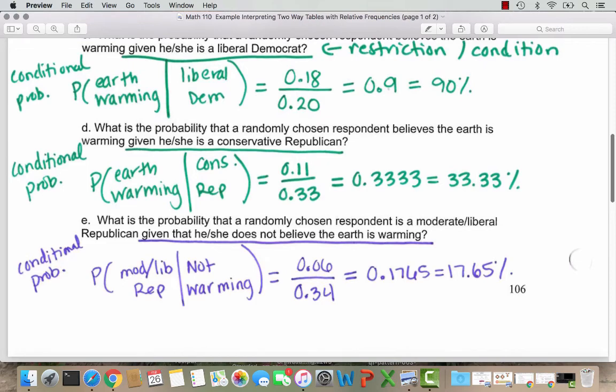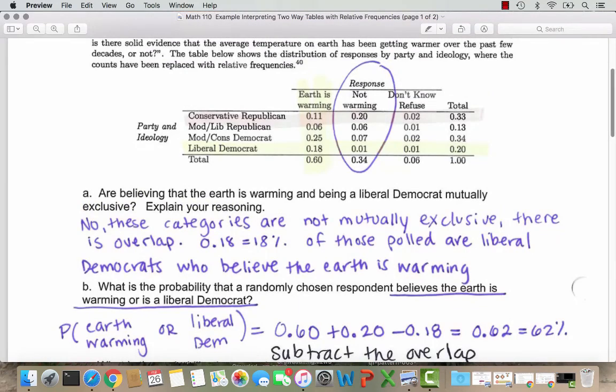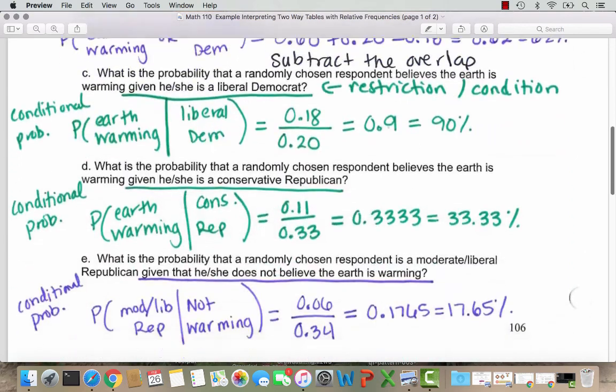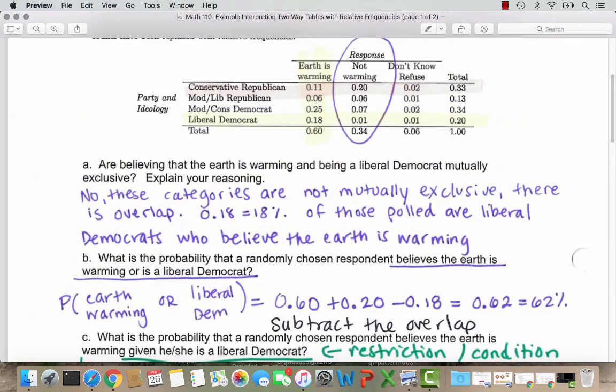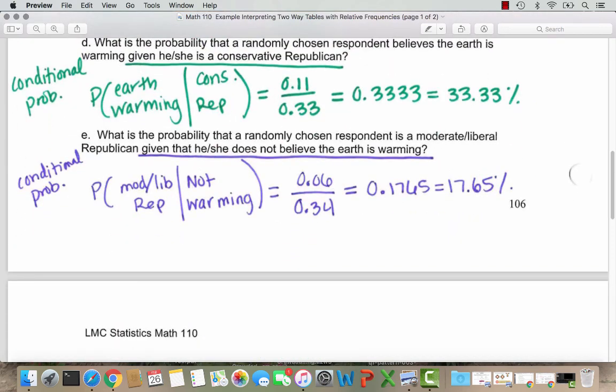So notice our denominator here is 0.34 because that's the total of the not warming column that I've circled up here in purple. So out of those who do not believe the Earth is warming, we are looking to figure out what part are conservative Republicans. Oh, I'm sorry, moderate or liberal Republicans. So those are 0.06, the second row here in this not warming column. So our calculation is 0.06 over 0.34.